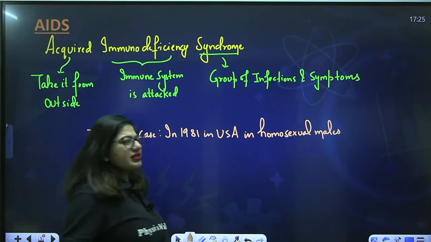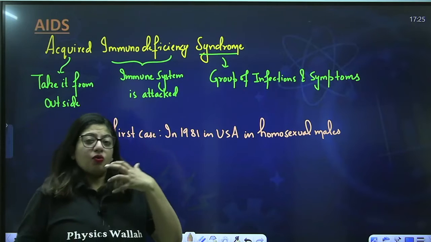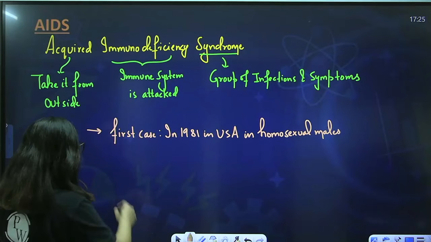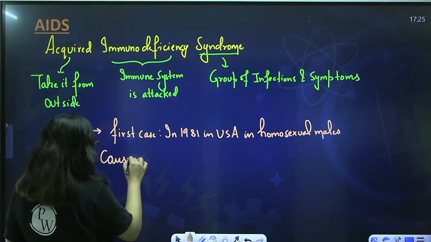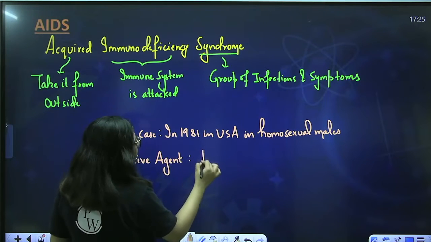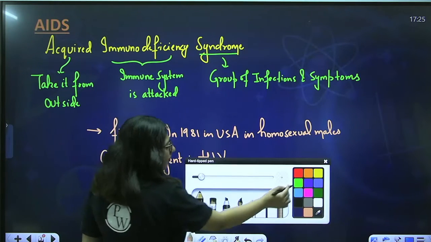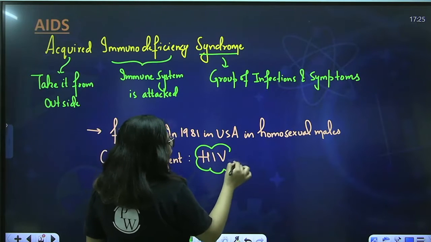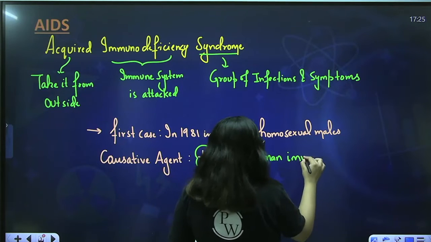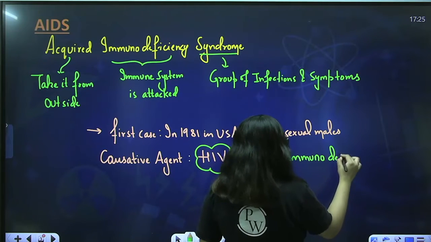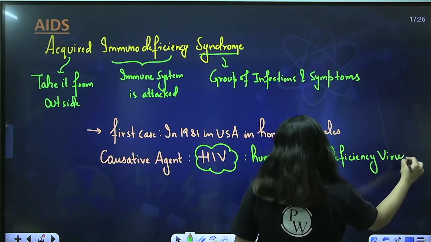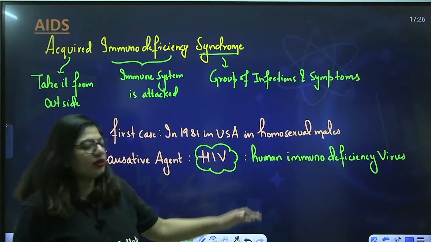Now, what is the causative agent of the disease? Is there any virus? Is there any bacteria? Who is causing this disease? The causative agent is a virus, a very deadly virus. The name is HIV. You must have heard of it. What's the full form? Human immunodeficiency virus.